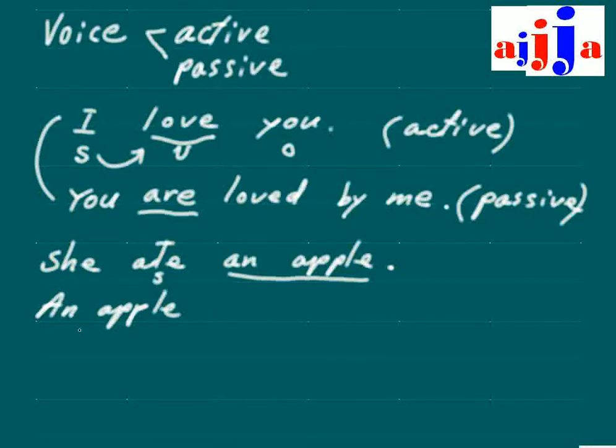The past form of be for an apple is was, right? So was. What is the past participle? Which is E-A-T-E-N. That's right, eaten, by her. Great. So this one is active. This one is passive. Great.